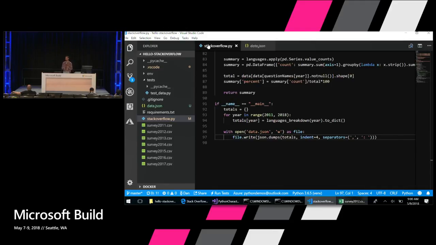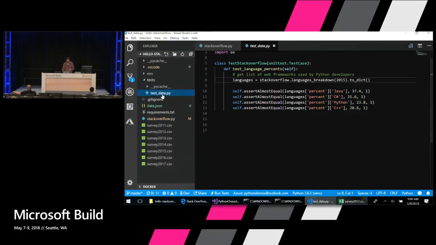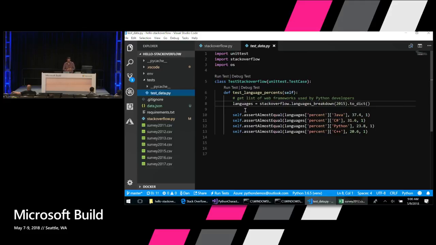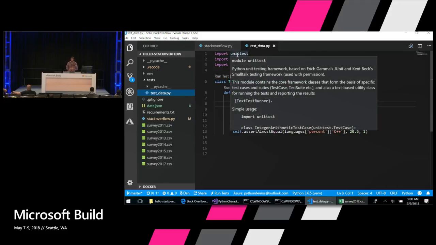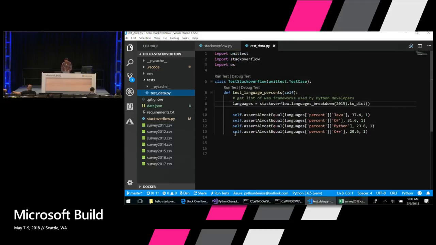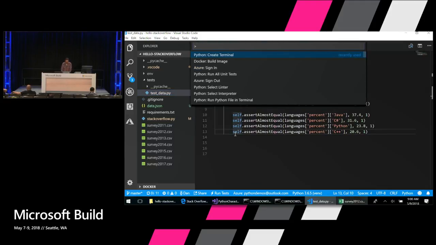I've got some unit tests written here that will actually check some of the values against the values that we've seen on the Stack Overflow website. I've defined this test here in this test_data file, and this is written using the unittest library. To add unit tests, you can use Control-Shift-P and say Python: Run All Unit Tests, and that'll take you through a set of configuration steps.